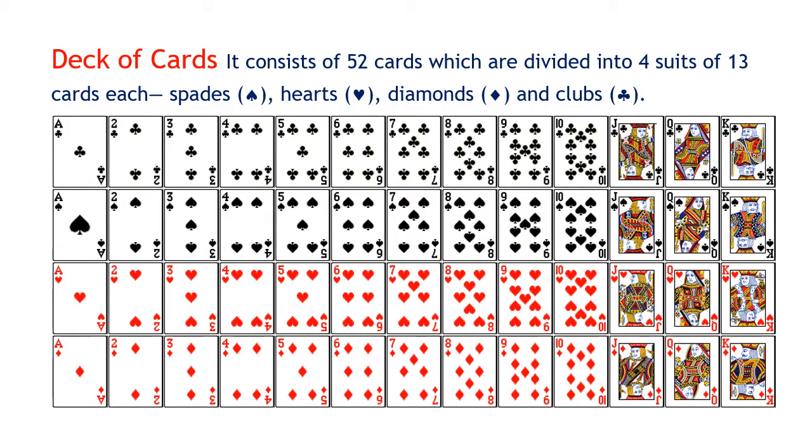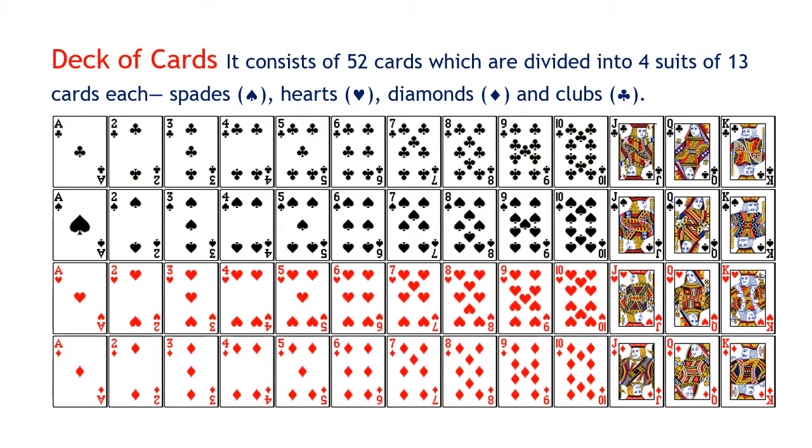So in the last lecture I showed you the deck of cards, and I hope by now you know what is spades, what is hearts, what is diamonds, what is clubs. So remember, the spades and the clubs are both black, and the hearts and the diamonds are both red. So when they mention the ace of hearts, you should know it is also a red card.